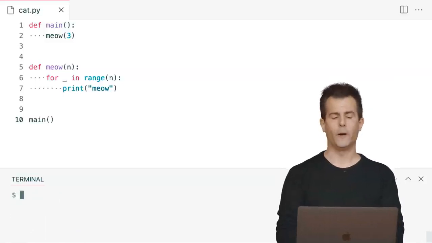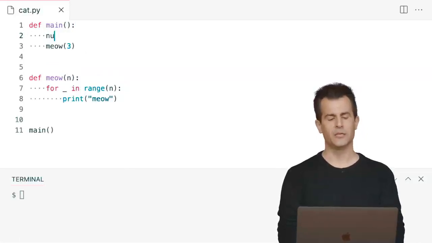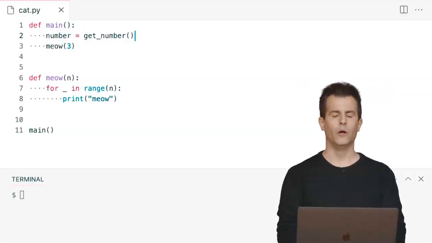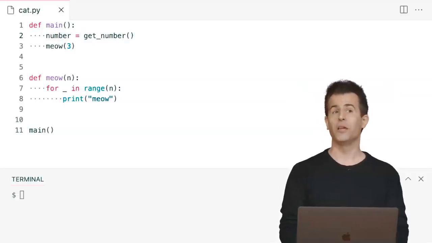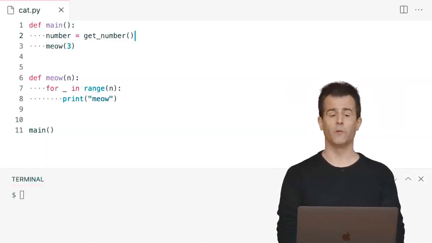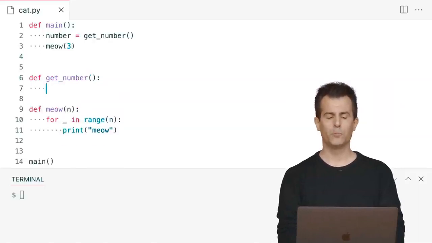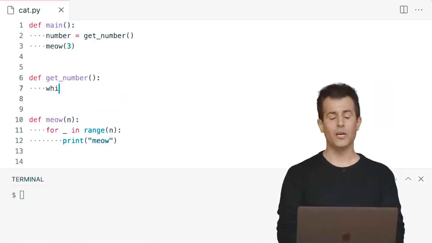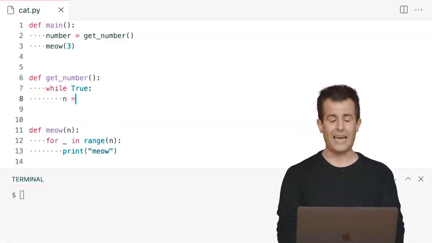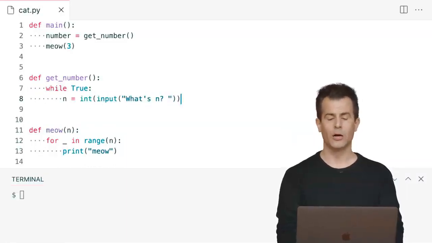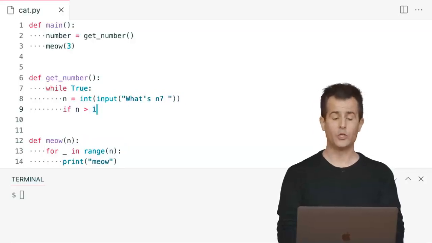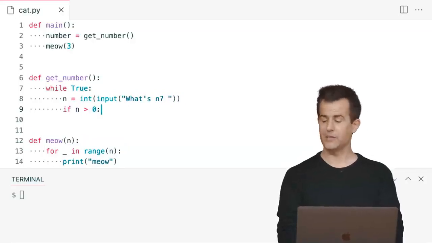Well, let's make one improvement here. Let me ask the user for a number. So let's say something like this: number equals get_number. All right, unfortunately, there is no function in Python called get_number that gets a positive number from the user. But I can invent that. So define get_number, open paren, close paren. And then inside of this function, let me do this. While True, go ahead and get a number from the user, converting it to an int, asking them what's n, question mark. And then if n is what I want, a greater than 0 value, a positive number,